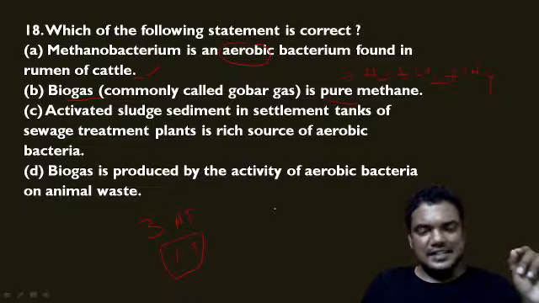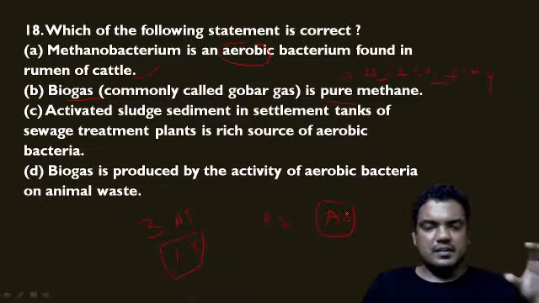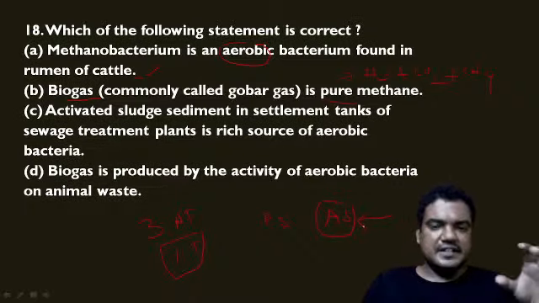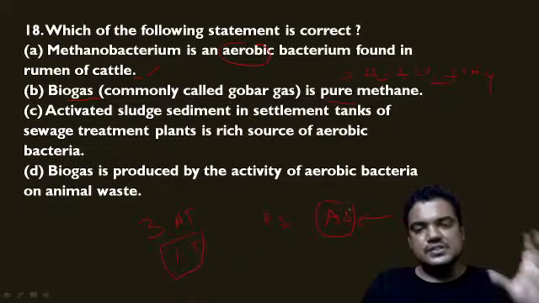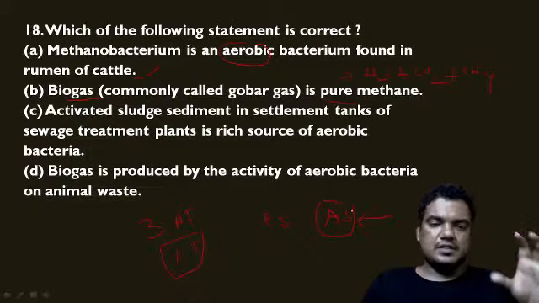You know what is activated sludge and what is primary sludge. In activated sludge, these aerobic bacteria are more in number. That's why we use this activated sludge again as an inoculum in the aeration tanks.